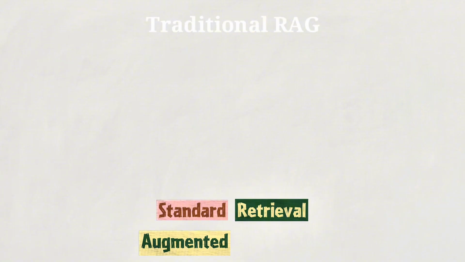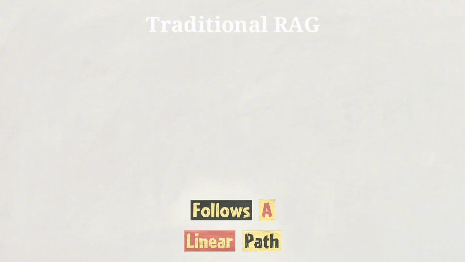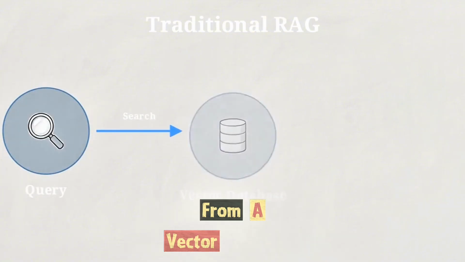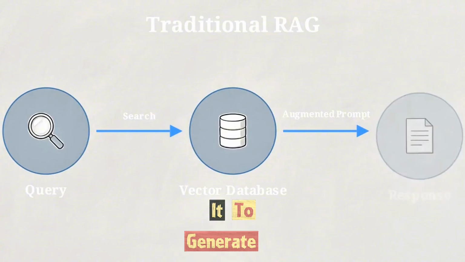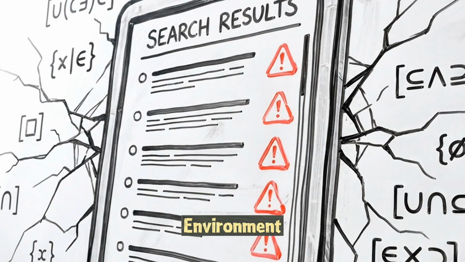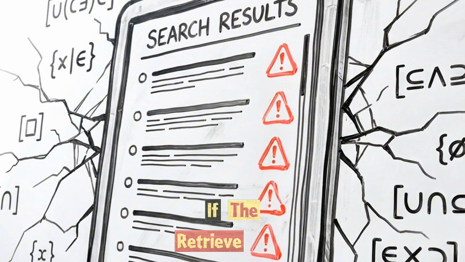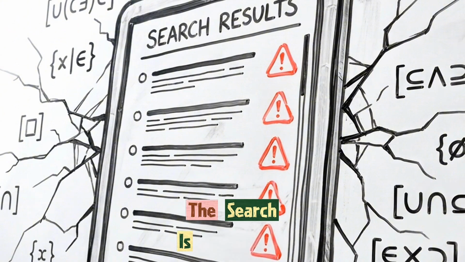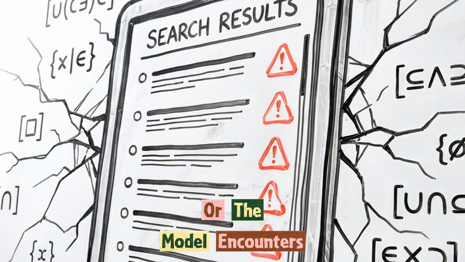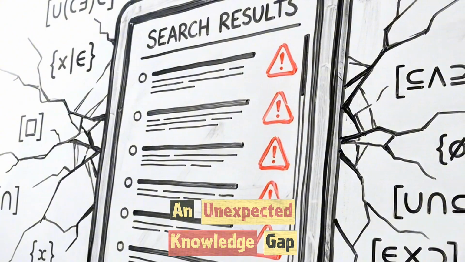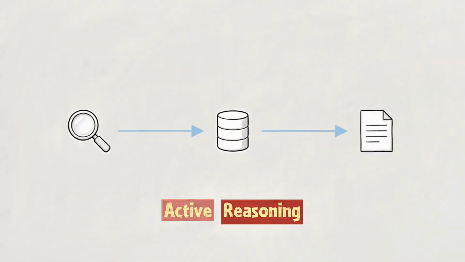Standard retrieval augmented generation follows a linear path. A query pulls data from a vector database, and the model uses it to generate a one-time response. In a live enterprise environment, this single pass fails if the retrieved data is stale, the search is incomplete, or the model encounters an unexpected knowledge gap. To solve this, memory is reimagined as an active reasoning tool.